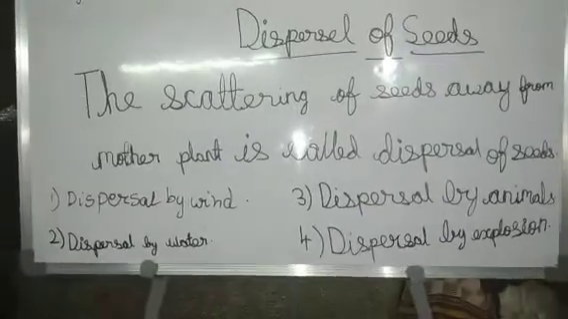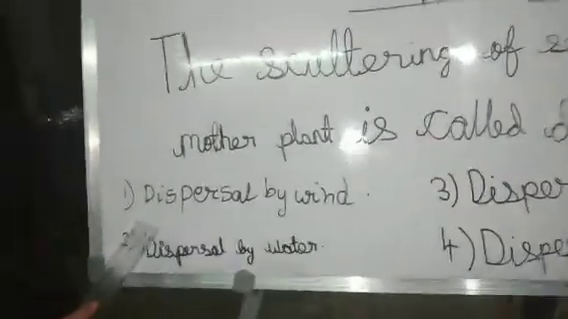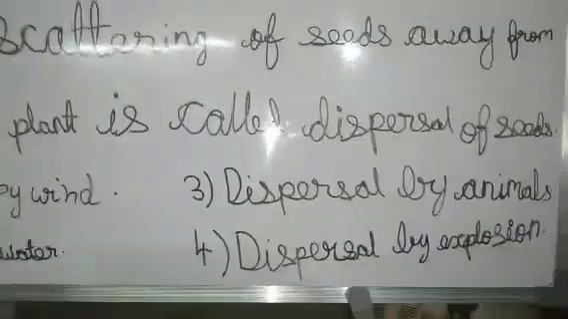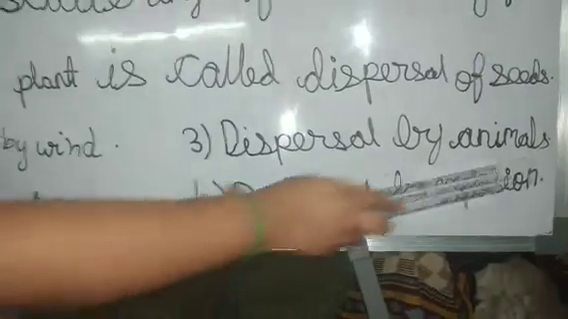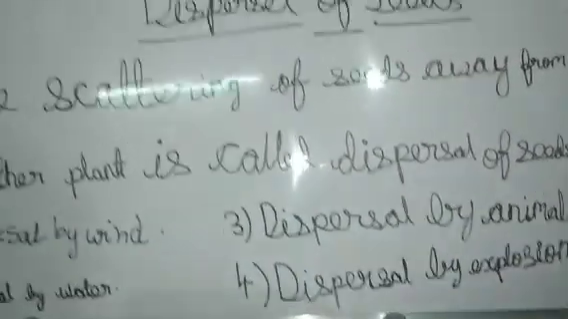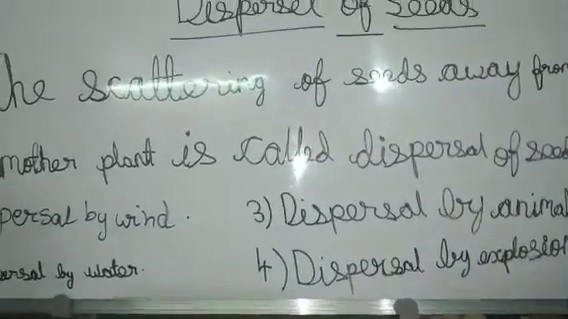There are four types of dispersal, children. What are they? Number 1, dispersal by wind. Number 2, dispersal by water. Number 3, dispersal by animals. Number 4, dispersal by explosion. Explosion is nothing but spreading. Now, dispersal of seeds, children. Just now you saw on the board.